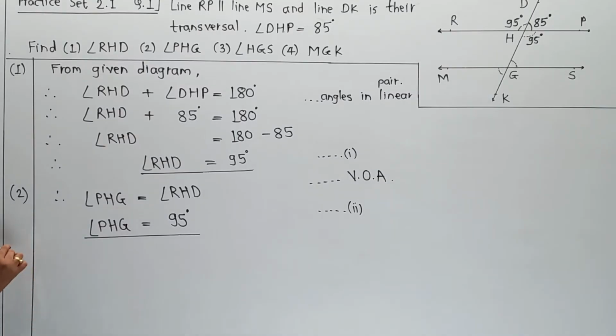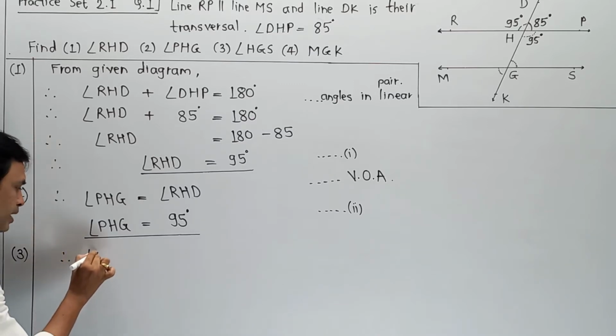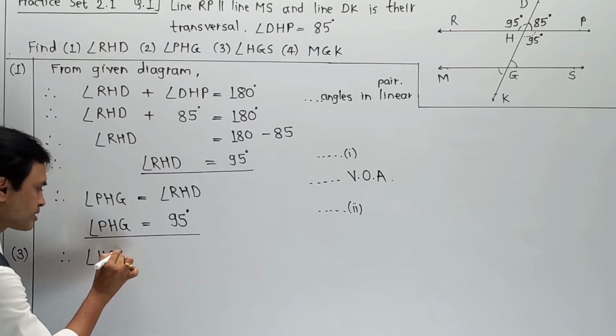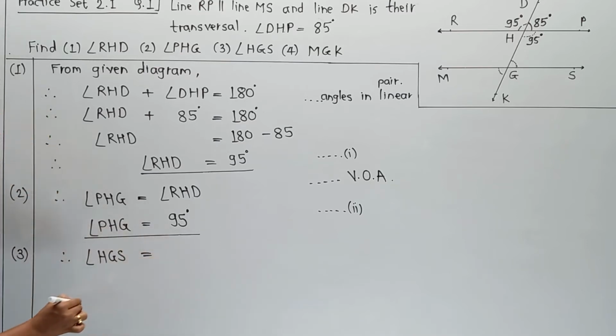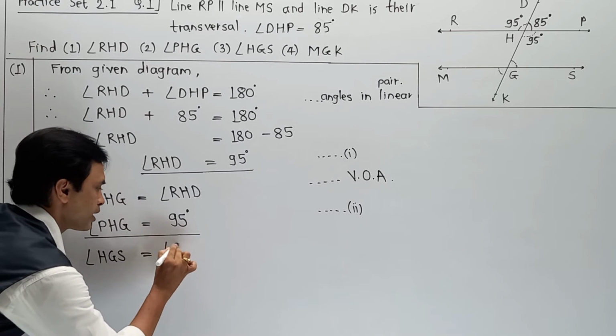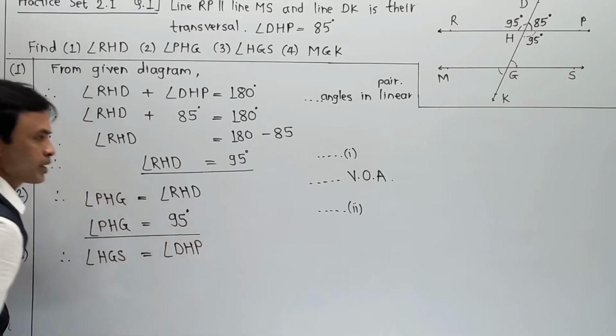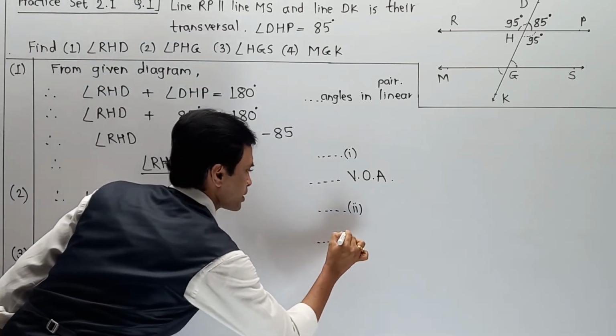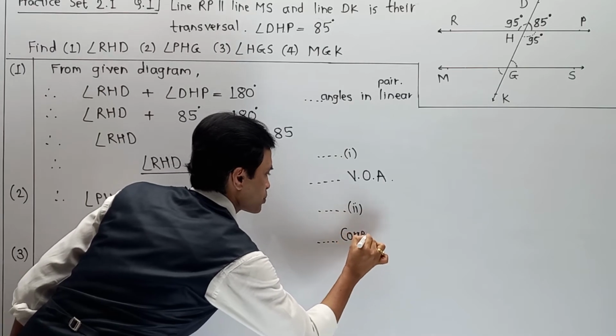Now your third part. Here angle HGS is equal to angle DHP, and the reason is corresponding angles.